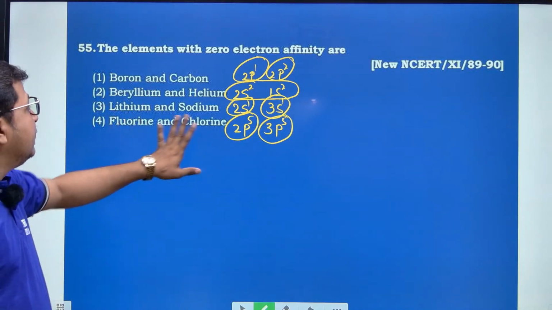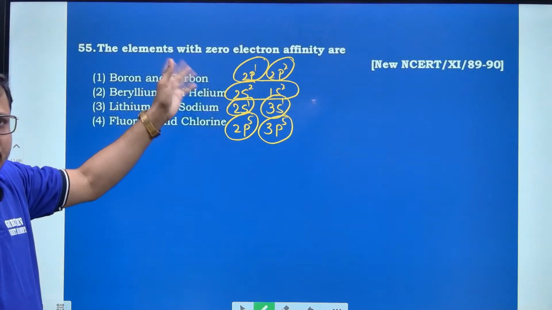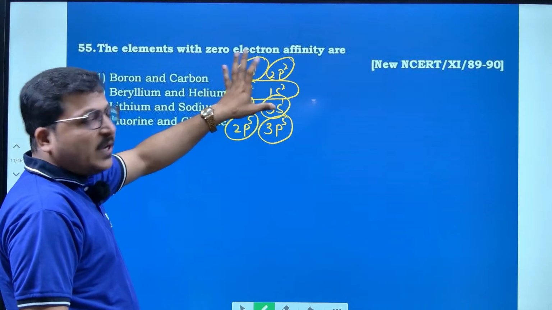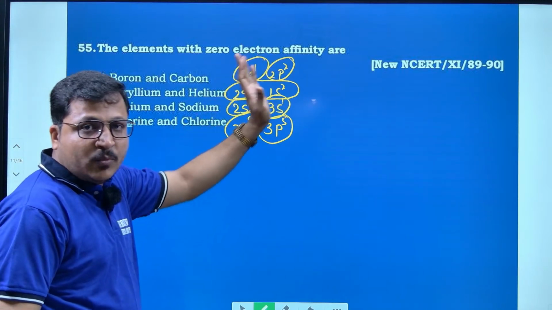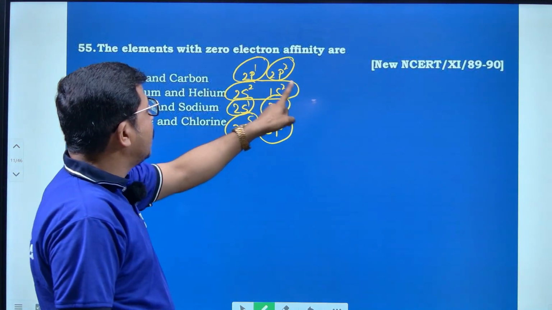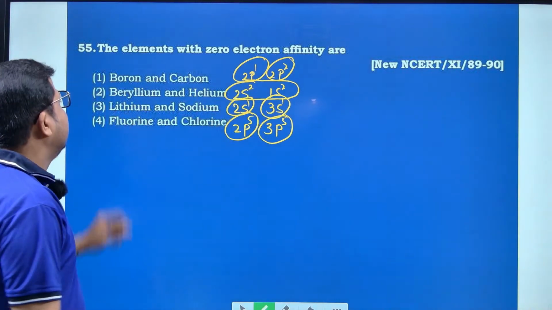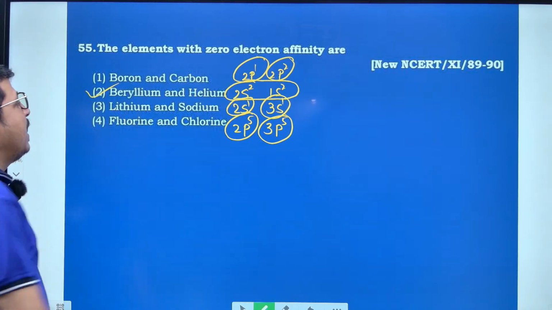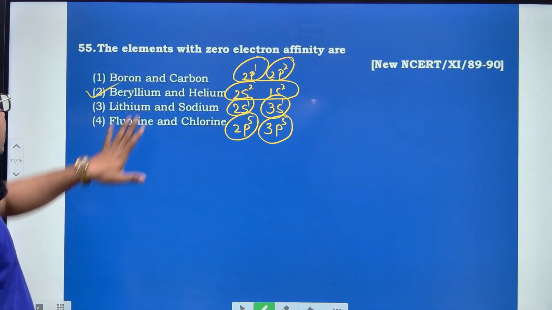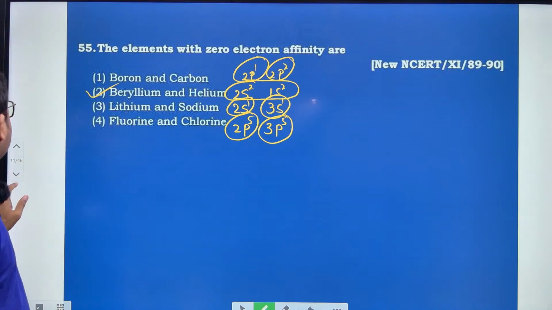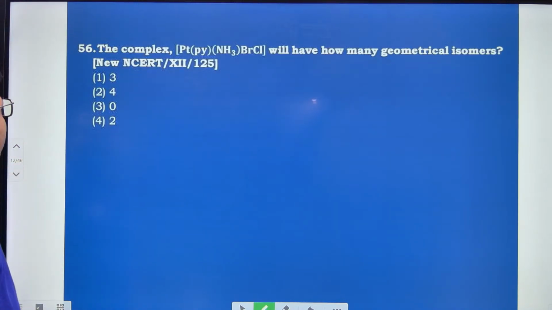Hence these show positive or negative electron affinity to their extent because of the number of electrons in their outermost orbital, but there are no unpaired electrons in the outermost orbital of beryllium and helium. Hence they follow the rule. Hence the right option is option number 2. Go to the next question.